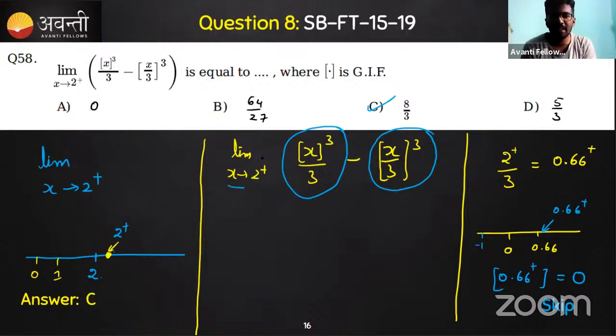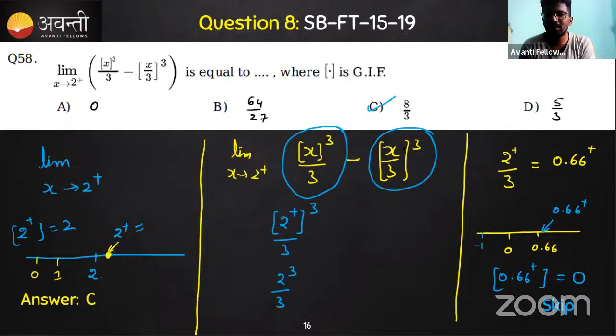So x is tending to 2 plus. You are taking values which are slightly greater than 2. So this 2 plus can be approximately 2.01 or anything slightly greater than 2. If you take any value slightly greater than 2, the greatest integer of that 2 plus is actually 2 only. So hence I'll get 2 cube by 3, which is 8 by 3.